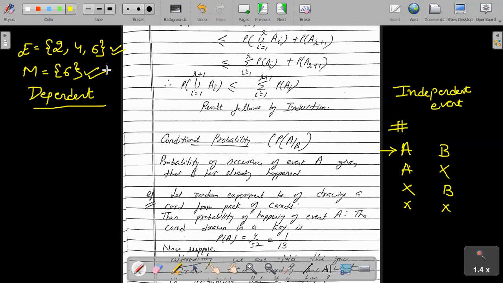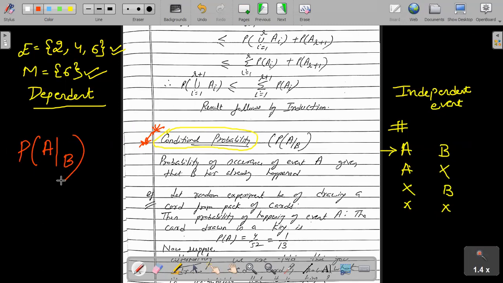So these kinds of probabilities come in the category of what is known as conditional probability. In conditional probability, dependency comes into the picture. So conditional probability, the notation is written as probability of A mod B. This line means mod, right?